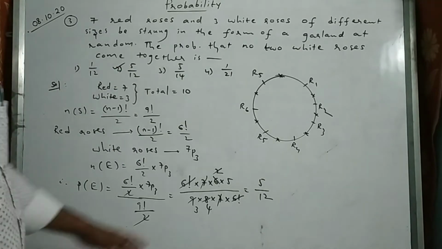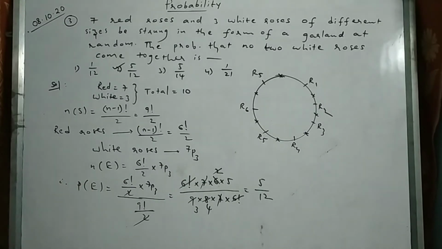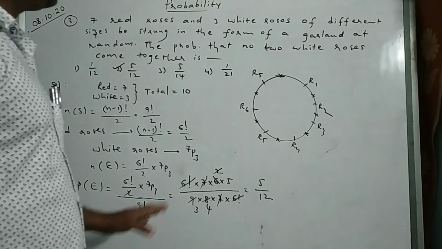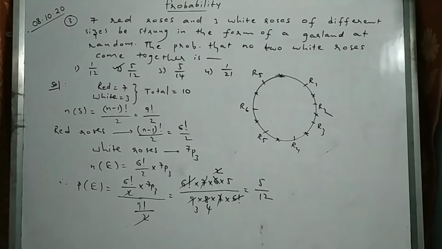Okay. First arrange all the red roses, and in between we have 7 gaps. In 7 gaps we can arrange 3 white roses in 7P3 ways. That is the required probability. Okay.